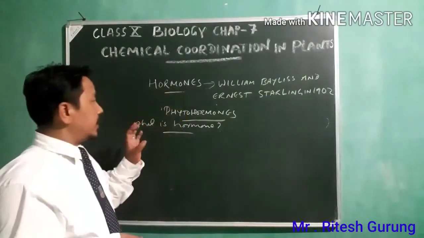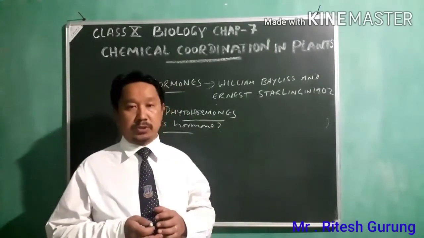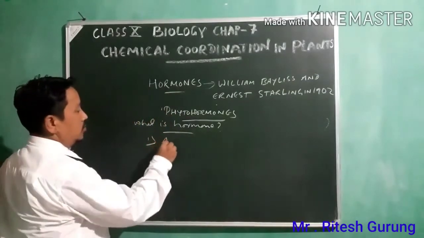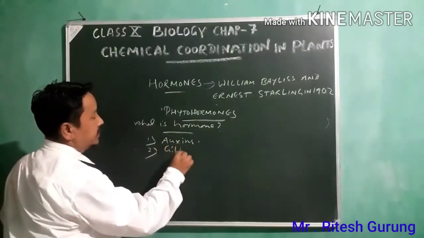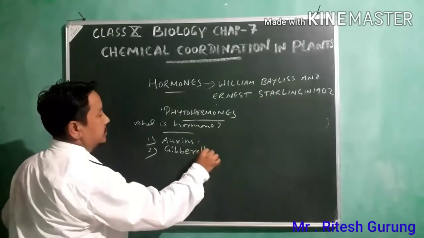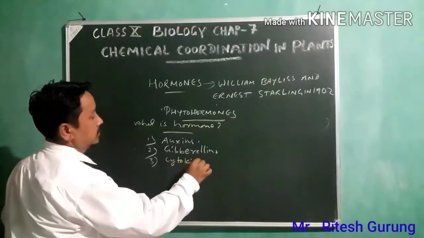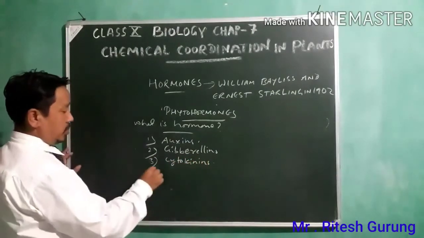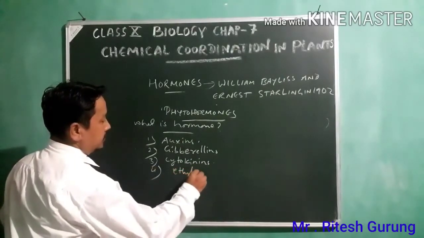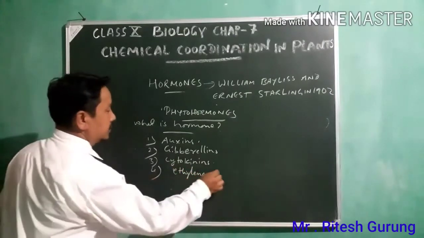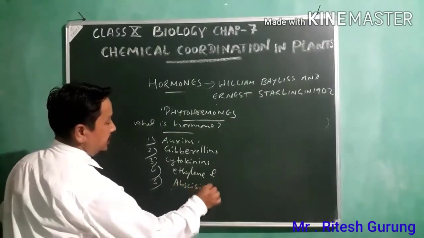In this chapter, we'll talk about the different types of plant hormones: we have auxins, gibberellins, cytokinins, ethylene, and abscisic acid.